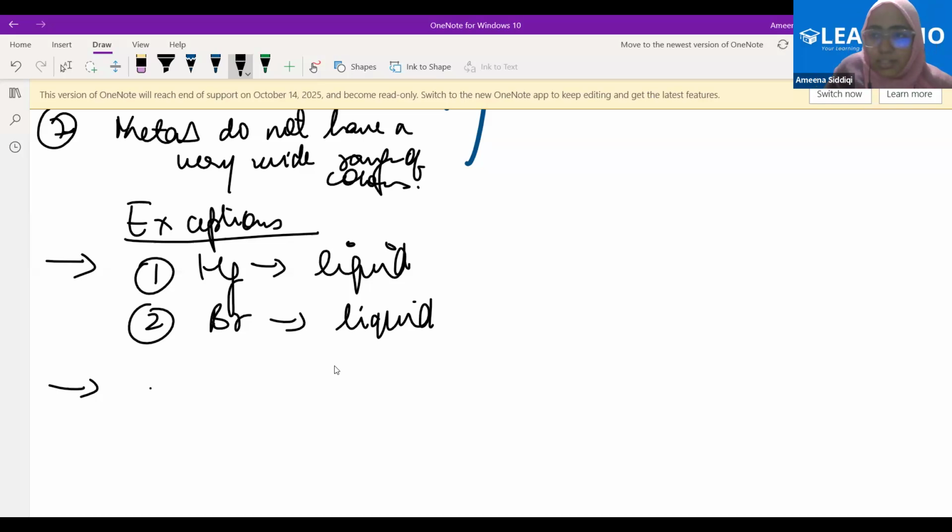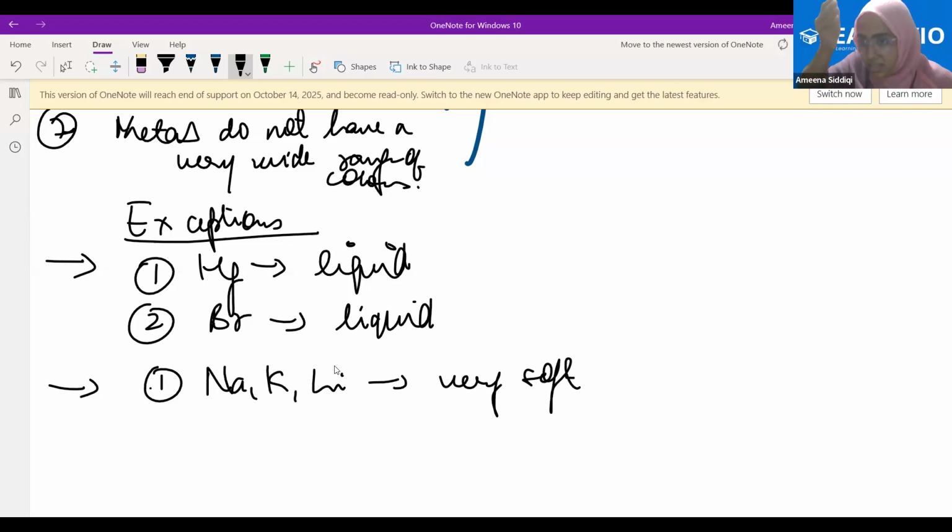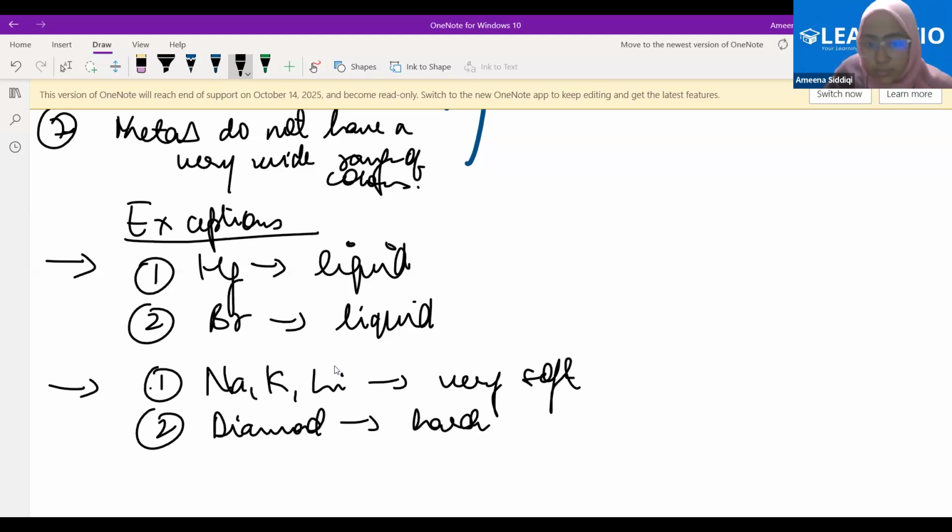So we have written generally metals are very hard. Again, exception: sodium, potassium, lithium are very soft. They could be easily cut down with a knife. Whereas diamond, being a non-metal, is the hardest natural substance.